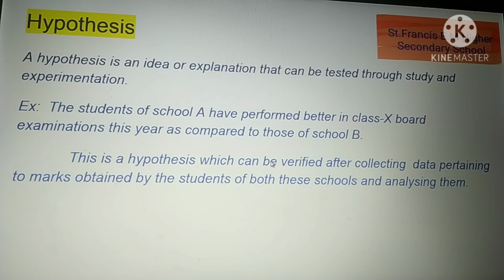After analyzing the data, we came to the conclusion that students of school A performed better in class 10th board examinations this year as compared to those of school B. This conclusion is called a hypothesis. A hypothesis is an idea or explanation that can be tested through study and experimentation. Understood?